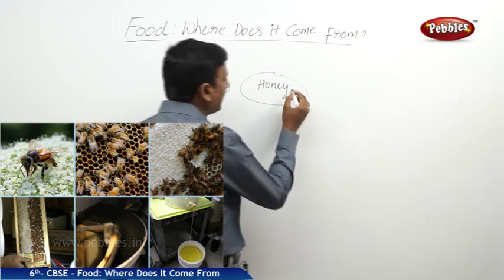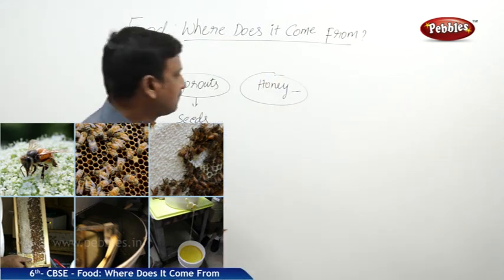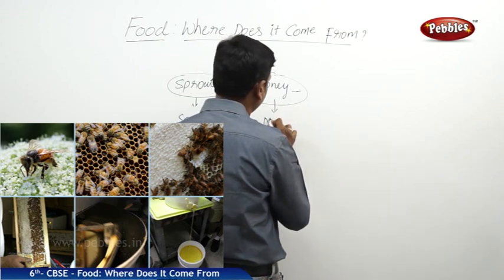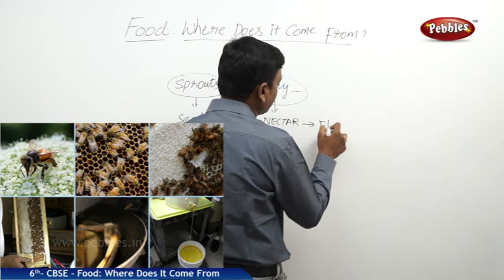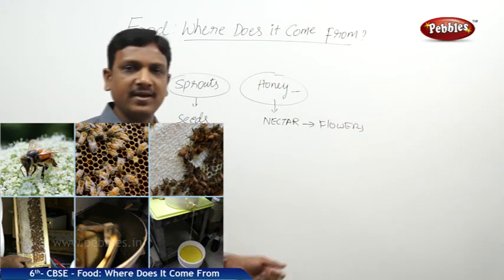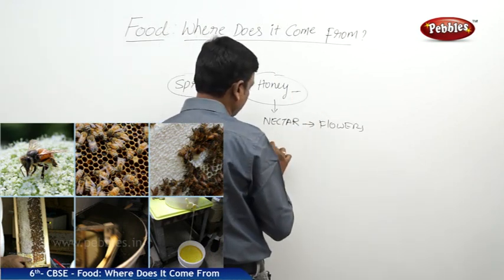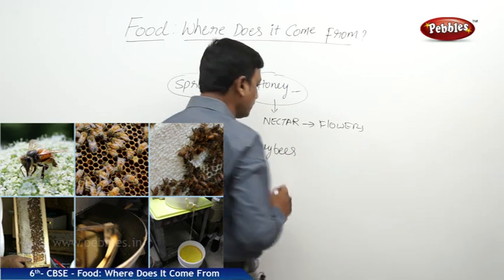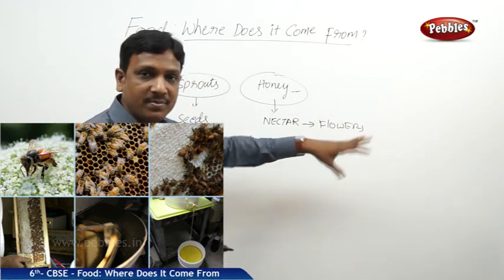The other thing is honey. Honey is from the nectar, and this nectar is from the flowers. But in this case, we are not doing anything. It's all done by the honeybees. The honeybees collect the nectar from the flowers.